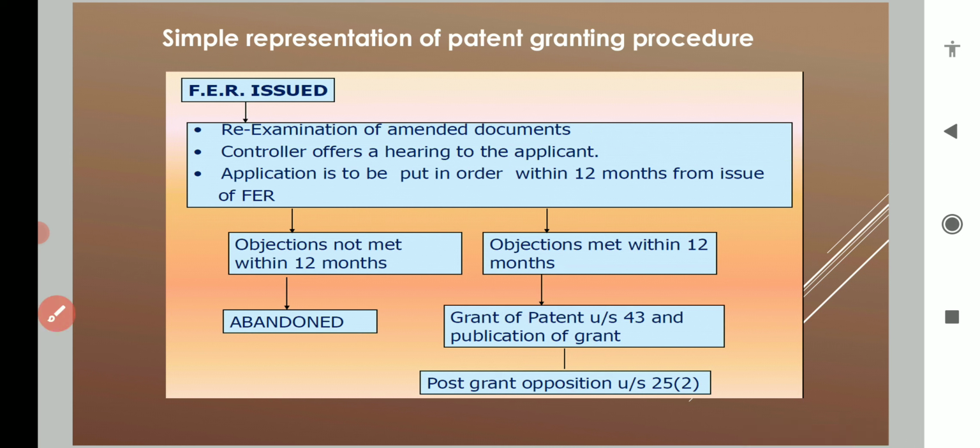So this is the complete procedure of filing a patent and how the patent authority grants you the patent, and it is granted for 20 years according to the Indian Patent Act. So this is all about the patent application.